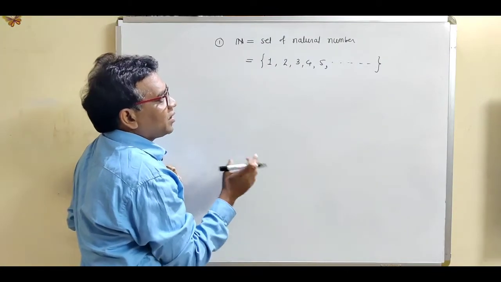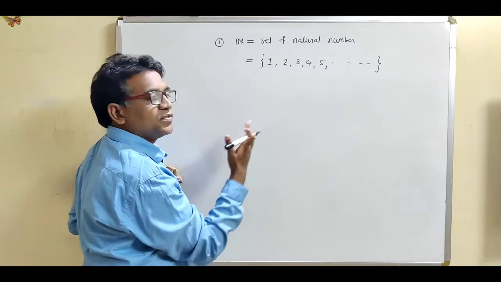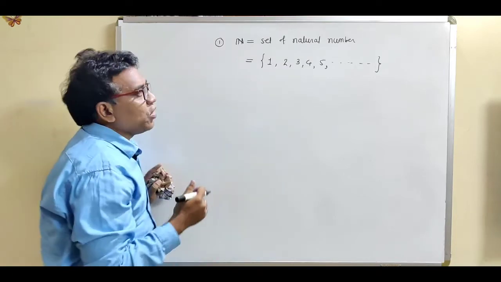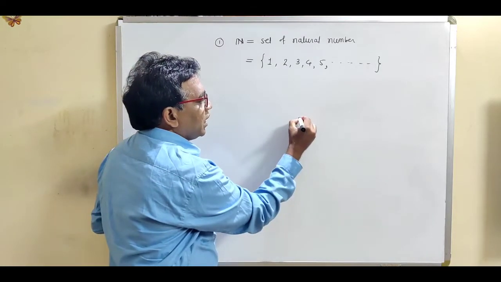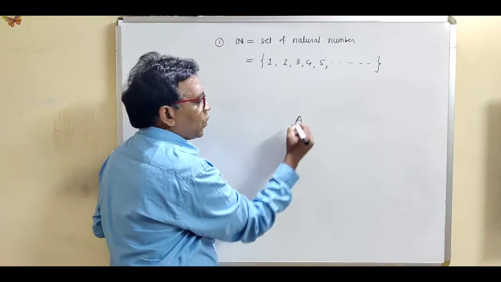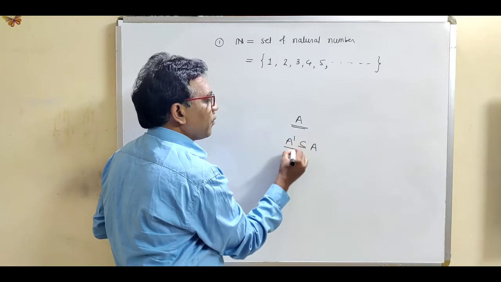Now we want to determine whether the set of natural numbers is a closed set or not. By the definition, a set is closed means A contains all its limit points.